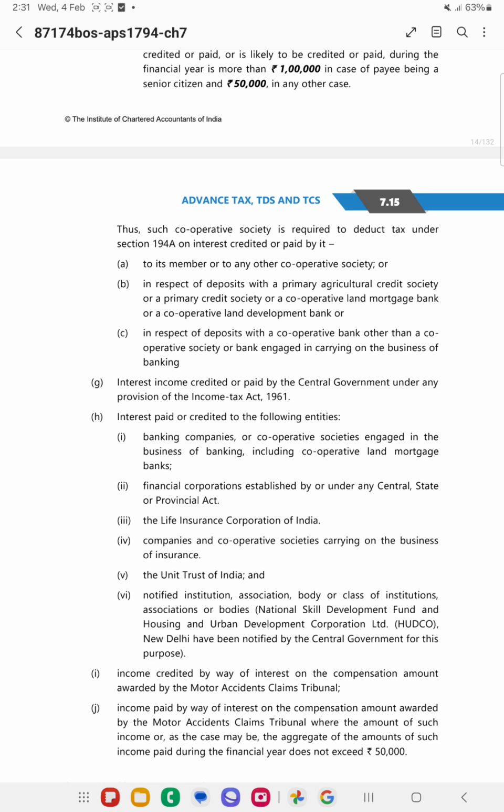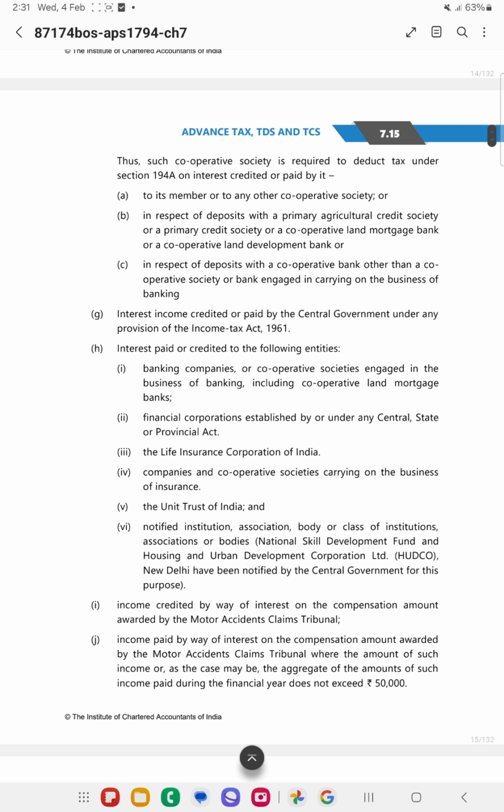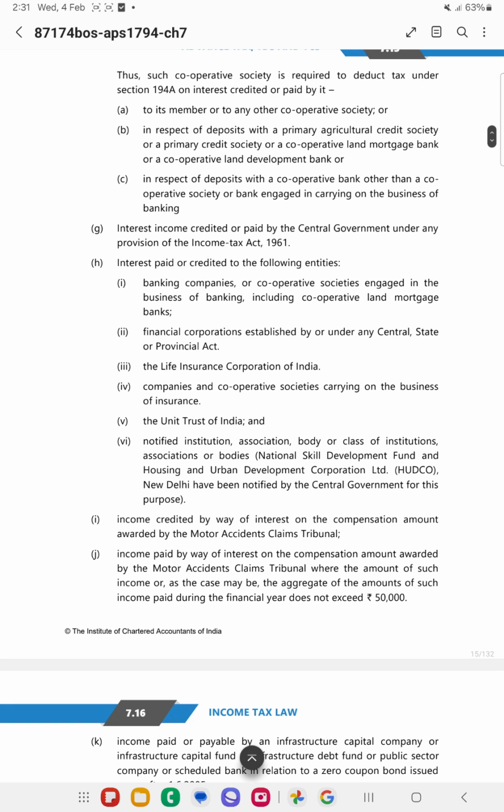Like that, there are certain points, that is, interest paid or credited to the following entities: banking company, cooperative societies engaged in the business of banking, including cooperative land mortgage bank, then financial corporation established by or under the central, state or provincial act, then Life Insurance Corporation of India, companies and cooperative societies carrying on the business of insurance, Unit Trust of India. So these are the certain exemptions.